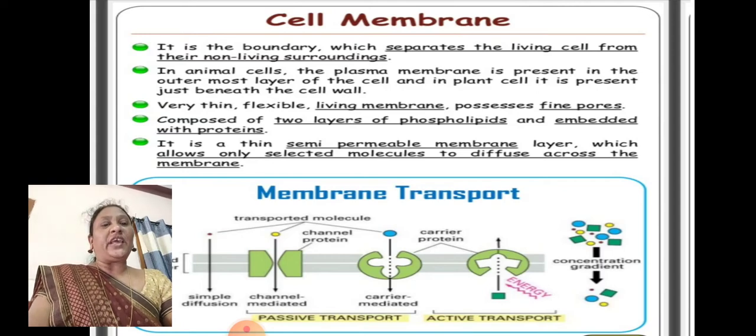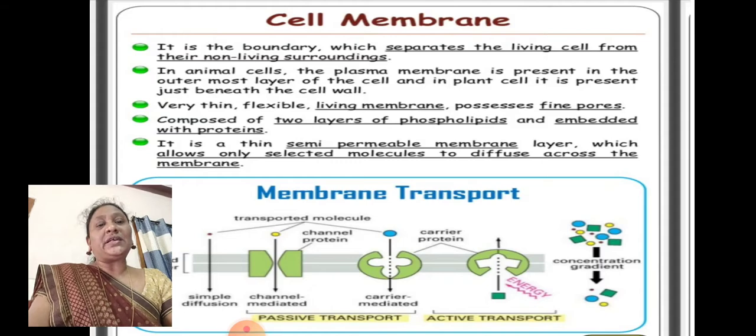It is very thin and very flexible. It is a living membrane, whereas the cell wall is non-living. It possesses fine pores, composed of two layers of phospholipids embedded with proteins.